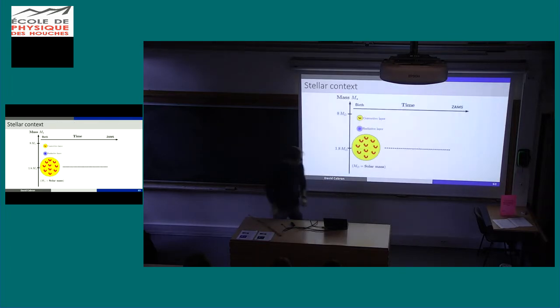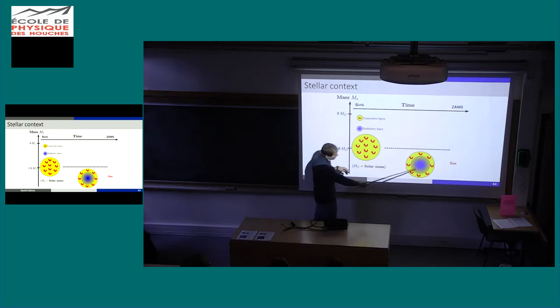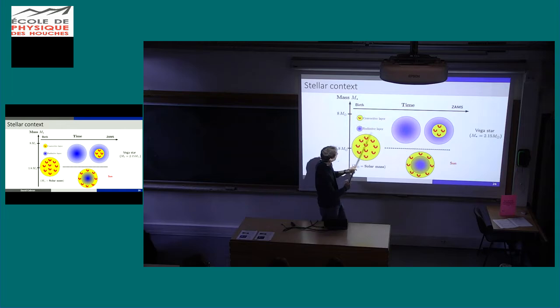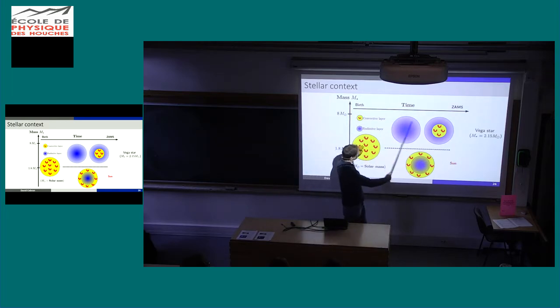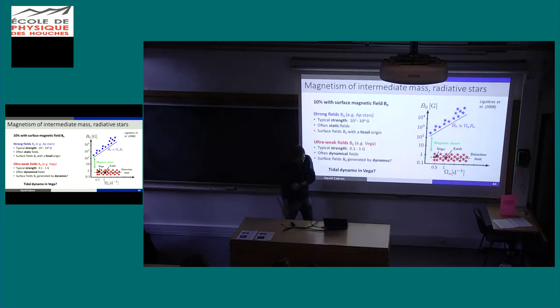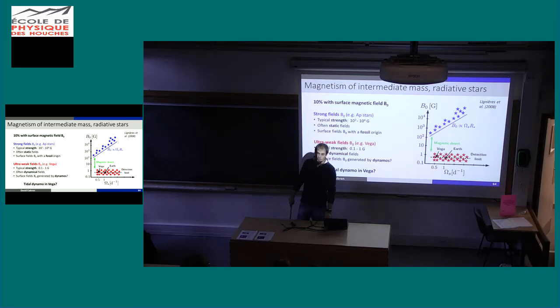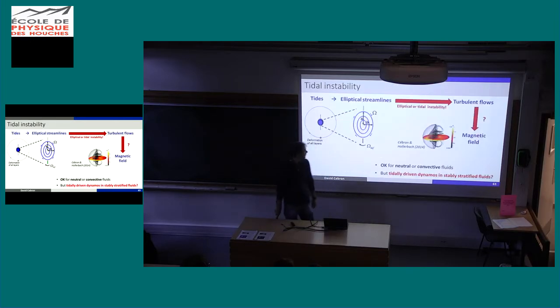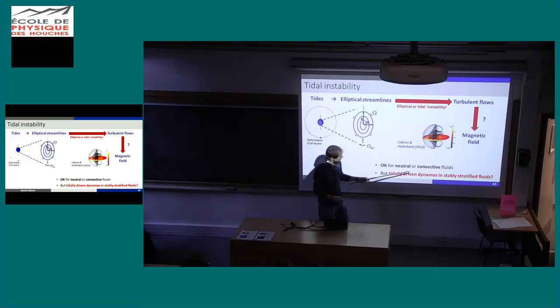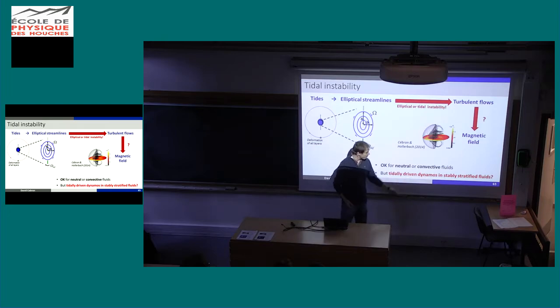Okay. So, just to remind you, when stars appear, they're completely convecting, okay? When we are below this mass, you are like the sun with a radiative zone in the interior, but you can also have, for other stars which are more massive, like Vega, you can be fully radiative or with a small convective core. Okay, you remember, we are interested in these red stars here, because they are dynamo a priori and they are stratified. So we have seen that tides can drive dynamo in neutral or convective fluid, but with stably stratified fluid, we haven't studied that.